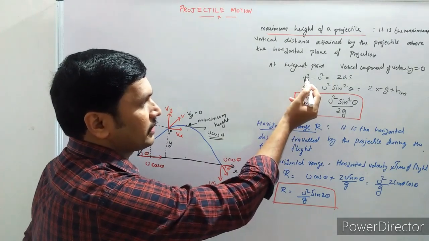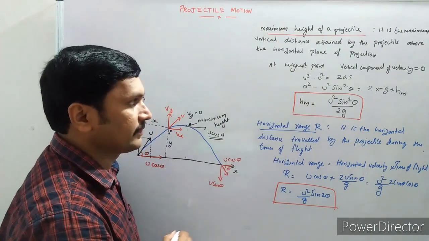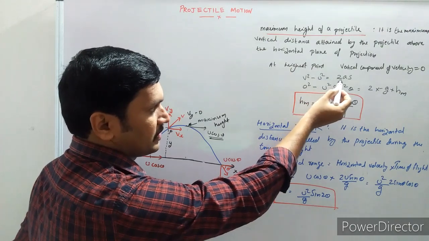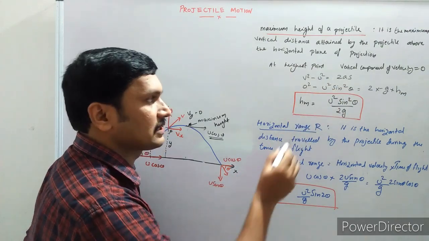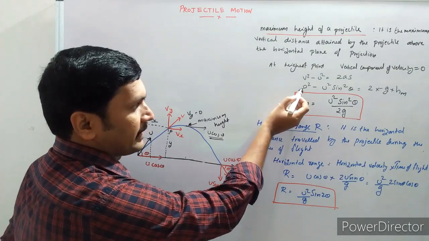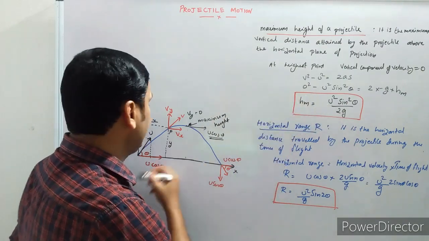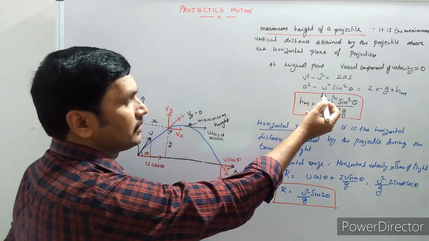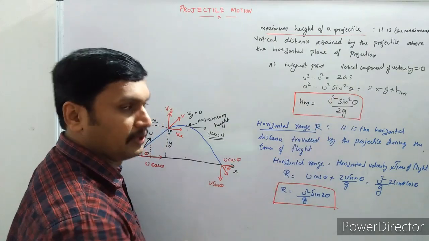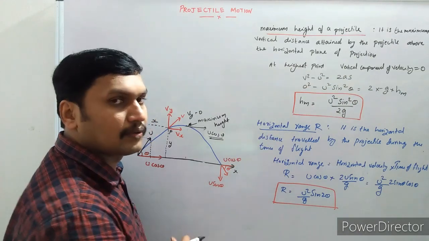So using the equation of motion, v square minus u square is equal to 2as, where a is acceleration and s is displacement. The final velocity is 0, so 0 square minus the initial upward velocity u sin theta squared, that is u square sin square theta, is equal to 2 into acceleration due to gravity, minus g, into the maximum height.